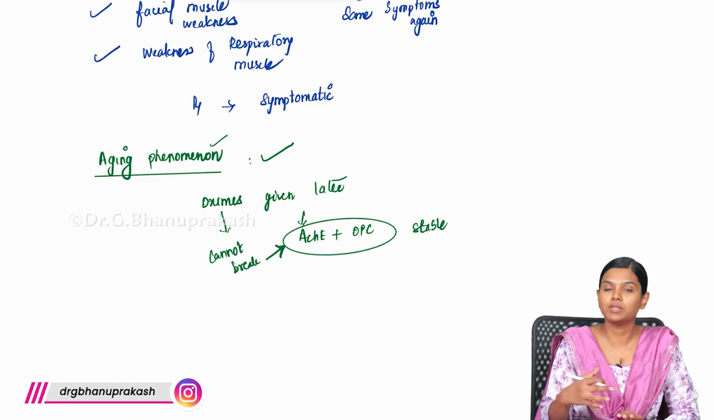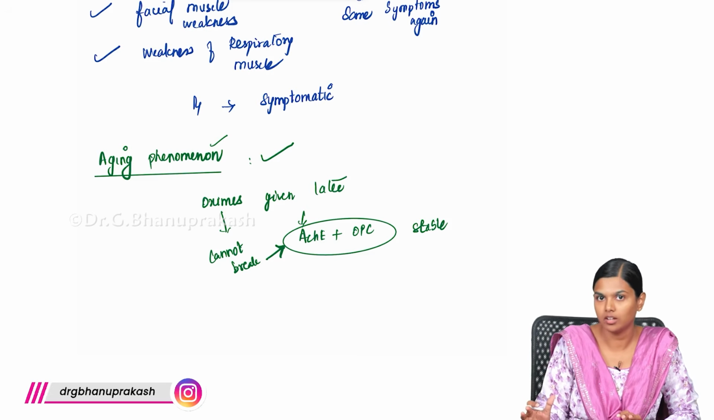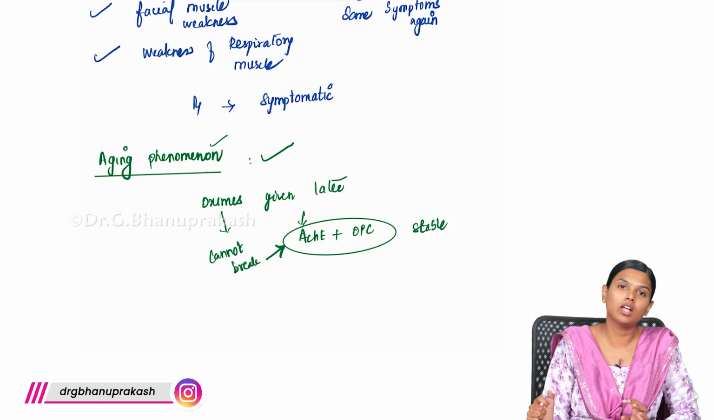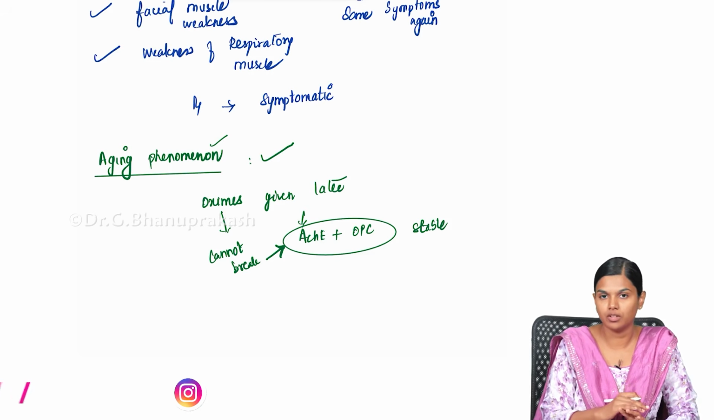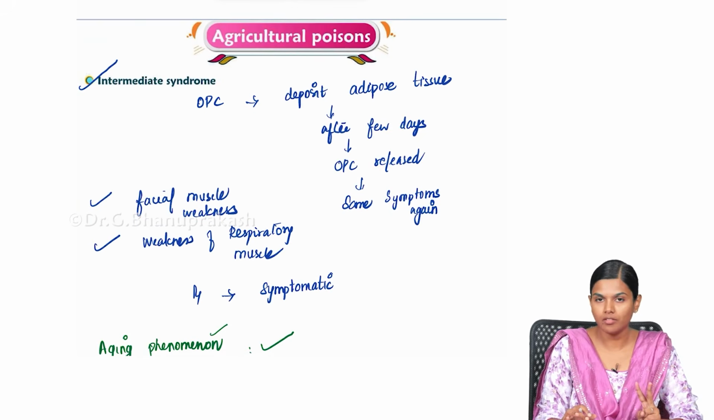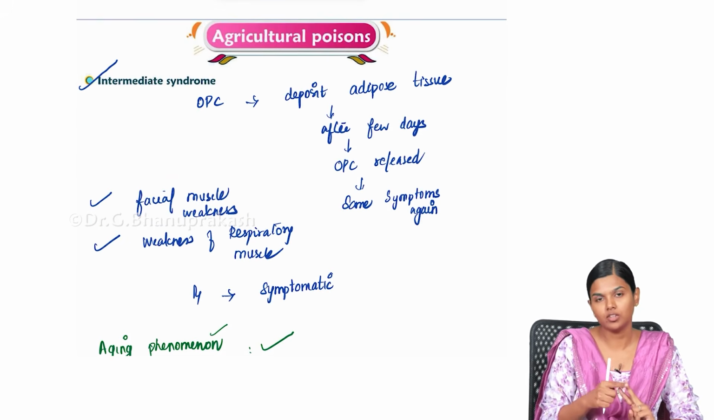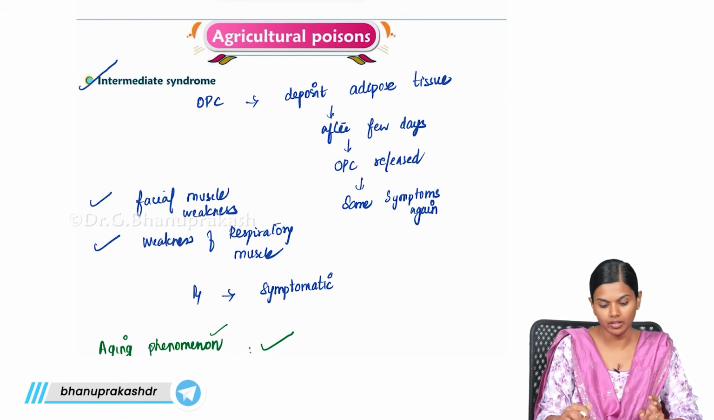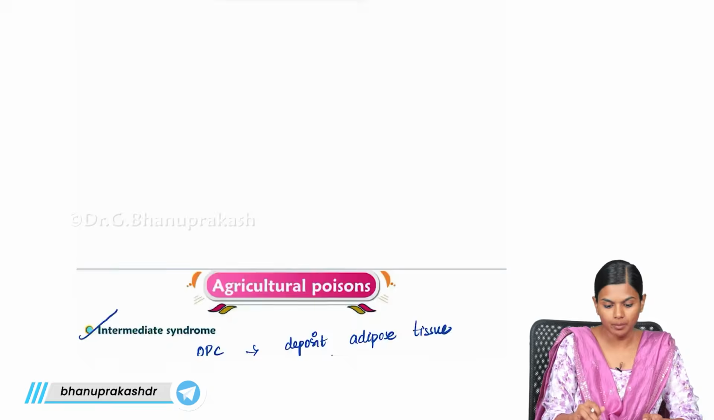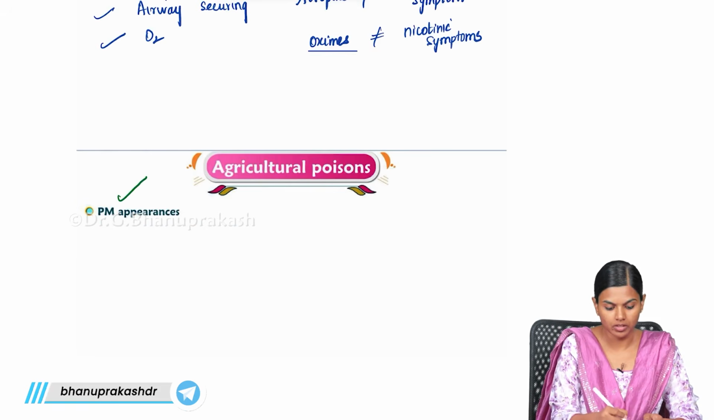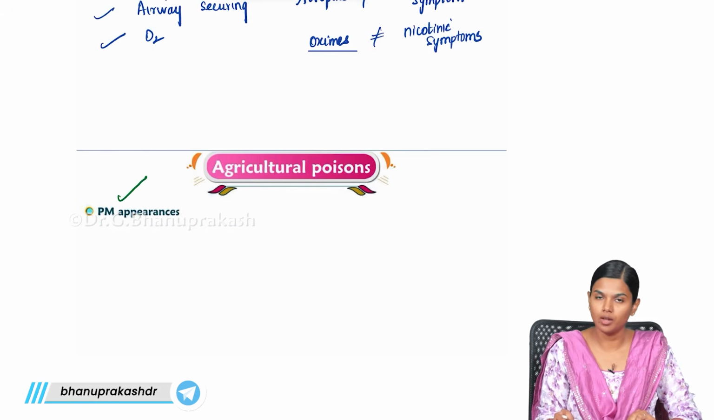If you give oximes later on, even if you give oxime, there will not be enough effect seen. So that is why you have to start oximes as early as possible. These are the two important things we have to know in OPC. One is intermediate syndrome, another is aging phenomenon. Now, what happens in the postmortem appearance, how it will look like, that is very important.